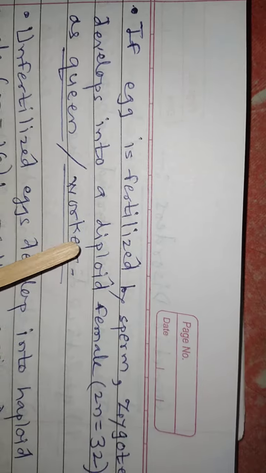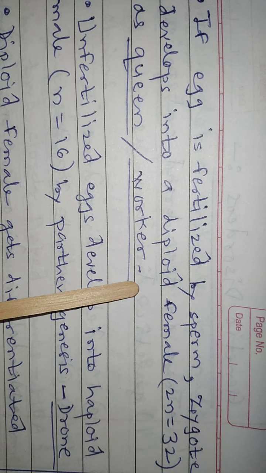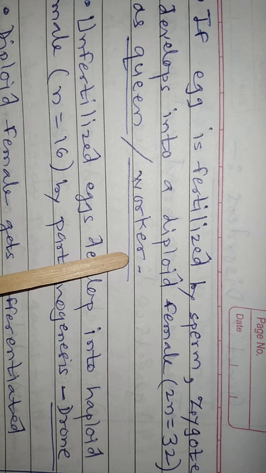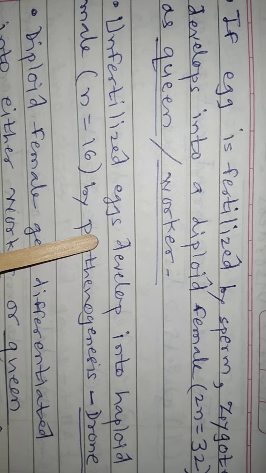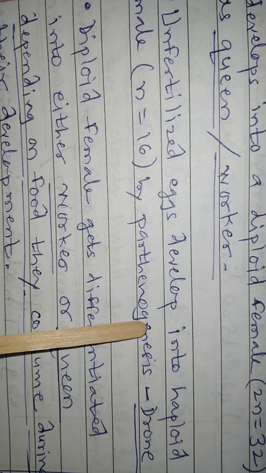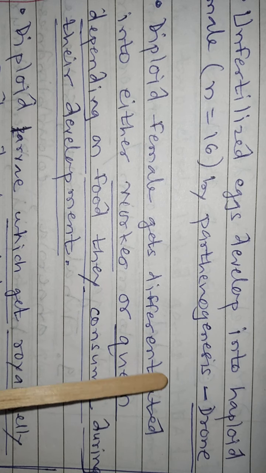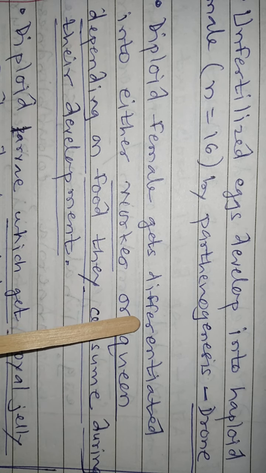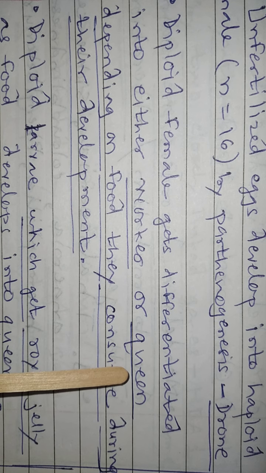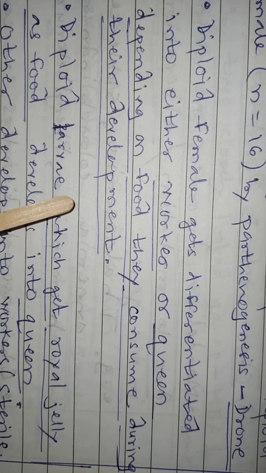So here, if egg is fertilized by sperm, zygote develops into diploid female 2n equal to 32 as queen or worker. Unfertilized egg develop into haploid male by process of parthenogenesis. We call these haploid males as drones. Diploid female get differentiated into either worker or queen depending on food they consume during their development.